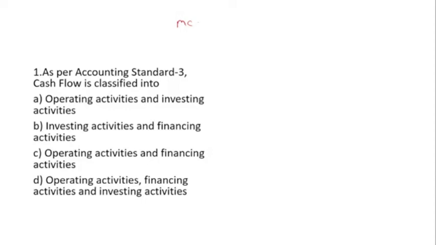The first question on your screen is: as per AS 3, the cash flow statement is classified into option A, operating activity and investment activity; option B, investment activity and financing activity; option C, operating activity and financing activity; and option D, operating, financing and investment activity.